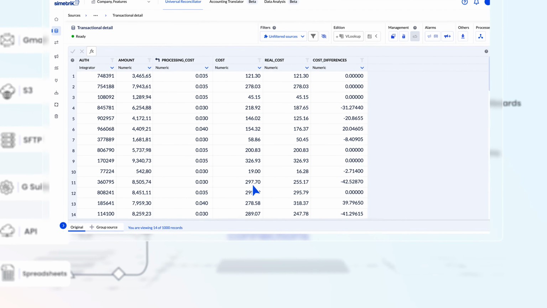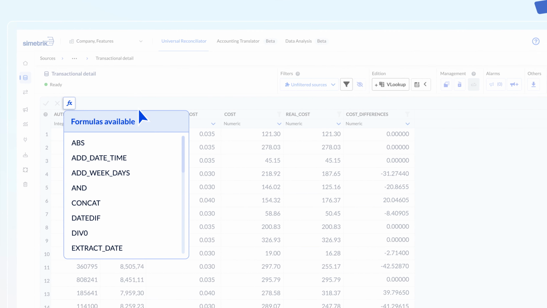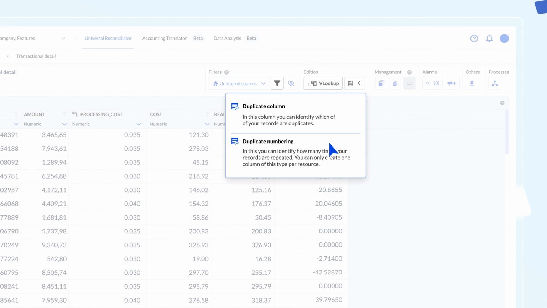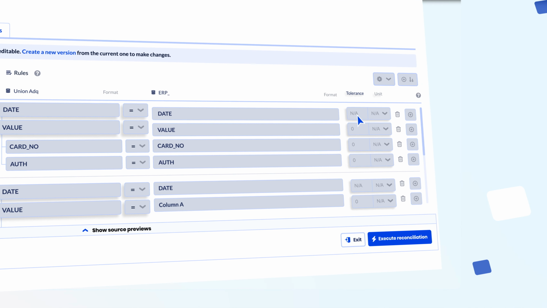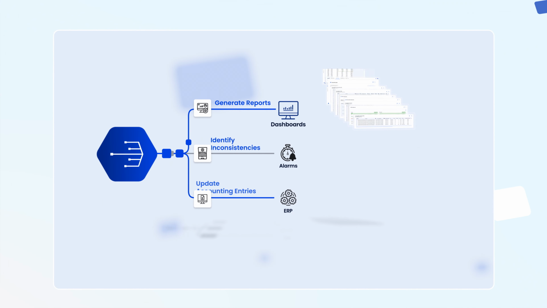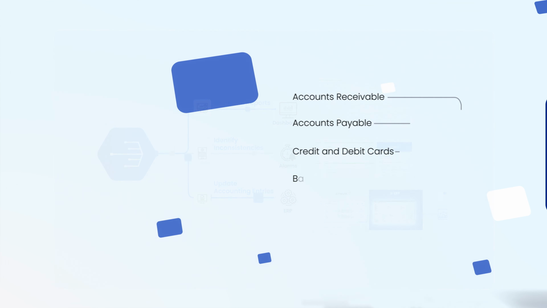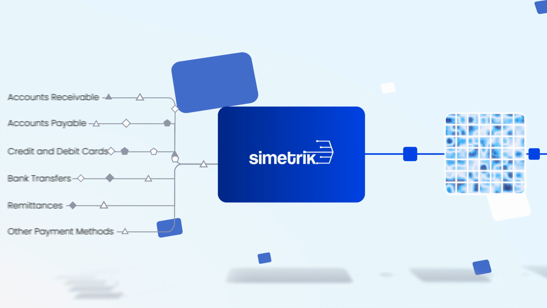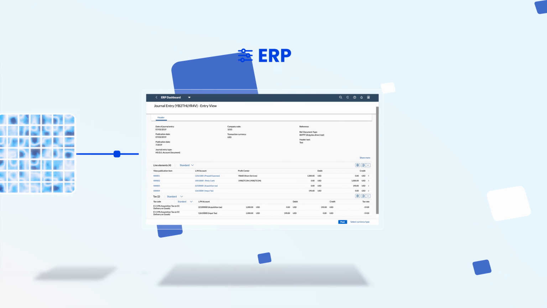Simetrik boasts a configuration interface inspired by spreadsheets with formulas, filters, pivot tables, VLOOKUP, duplicates, and more. And it will allow you to configure reconciliations with multiple matching keys and tolerances. Finally, you can customize your dashboards and alerts and keep your ERP system updated. The best part is that you only have to do it once. From now on, when new information is received, Simetrik will automatically repeat the configured process.